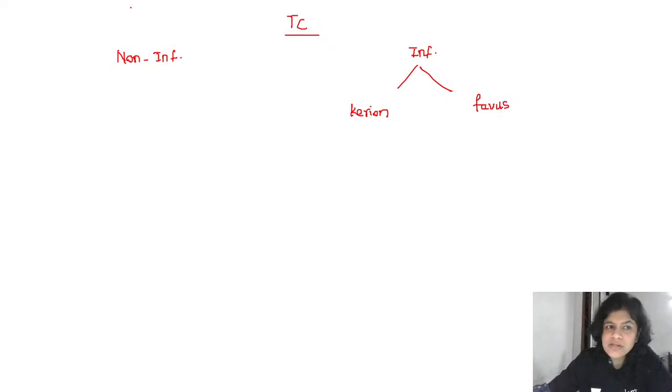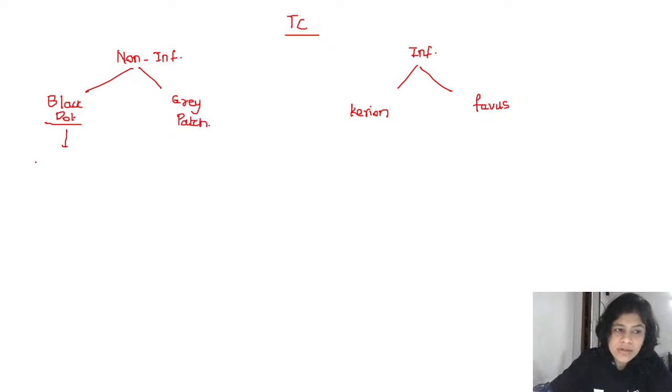Now, we have discussed the non-inflammatory variants of tinea capitis: the black dot variant and the grey patch variant, right? Black dot variant, I told you, is basically an endothrix infection, and endothrix infection is caused by Trichophyton violaceum and Trichophyton tonsurans. This is all very important for you to remember. Each and every one of these organisms can come to you as an MCQ.